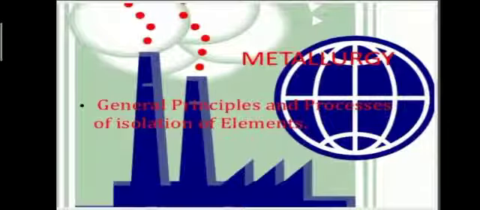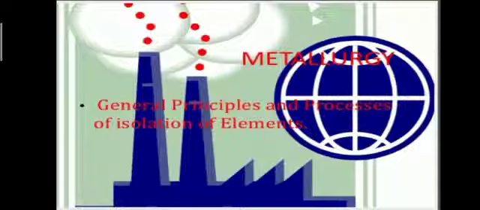First of all, what is metallurgy? The science that deals with the procedures used in extracting metals from their ores, purifying, alloying metals, and creating useful objects from metals is called metallurgy. It means that we have to convert the metal from its ore to its purest form.